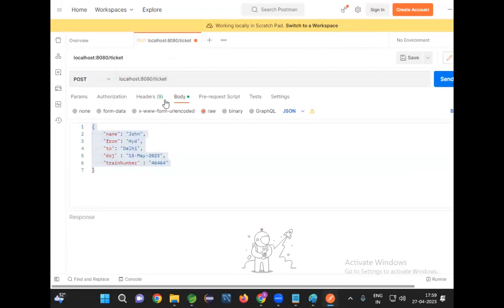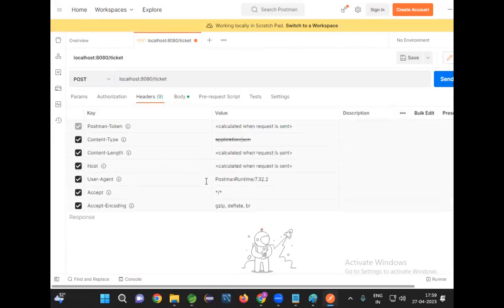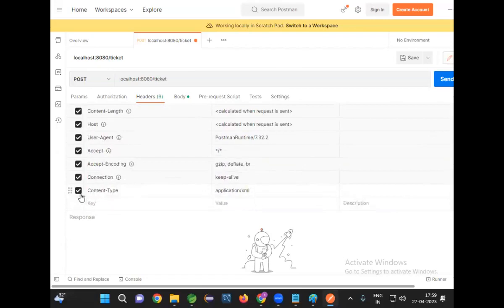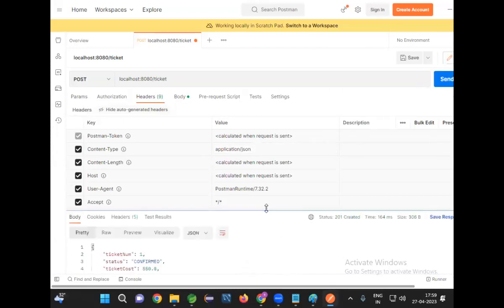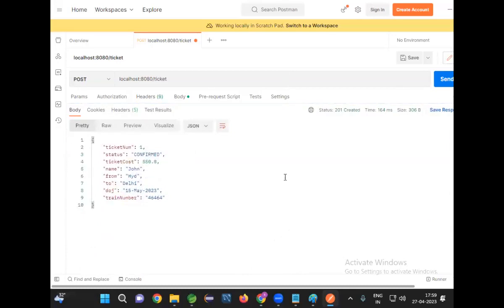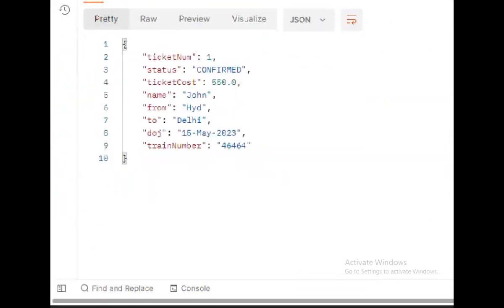When I select JSON, what is the content type it will send, guys? Application/JSON. It will send that as the content type. Good. Now click on send. Once I send that, what am I getting? I'm getting the ticket data. Ticket number is 1. Status is confirmed. Price, name, from, to, journey date, and train number.